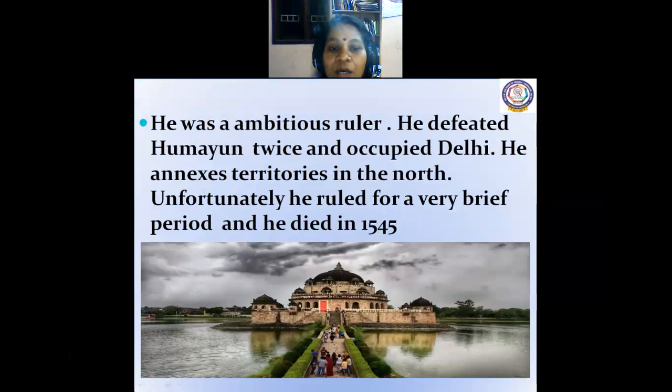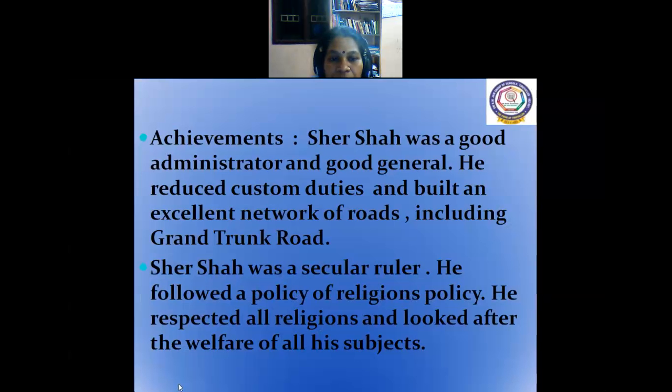1545. See, this is the tomb of Sher Shah. This is the tomb of Sher Shah. Let's see the achievements of Sher Shah.